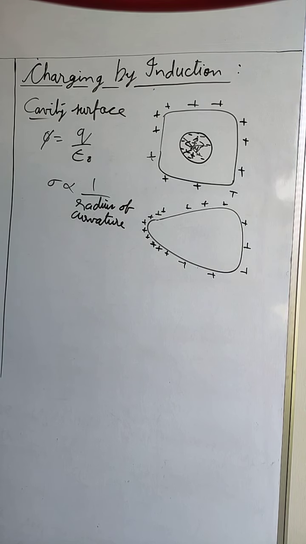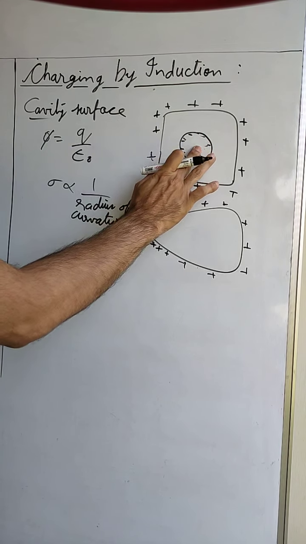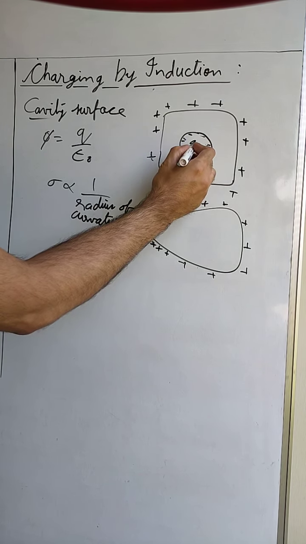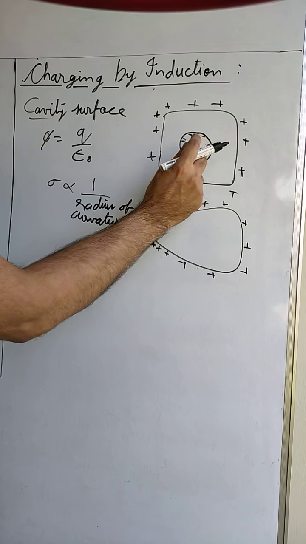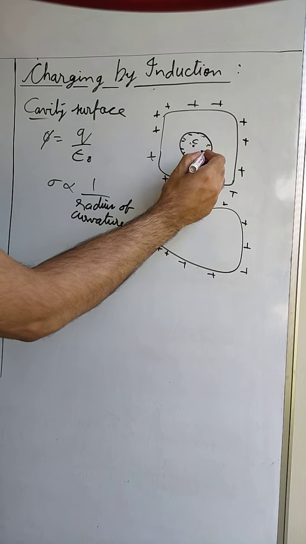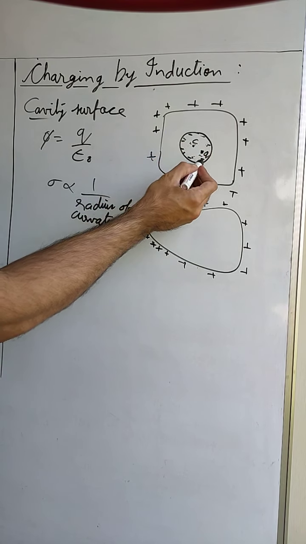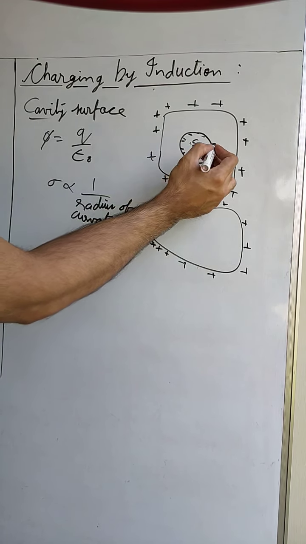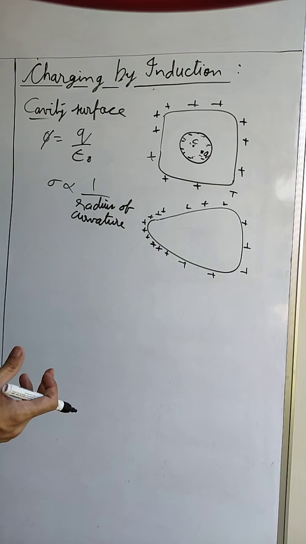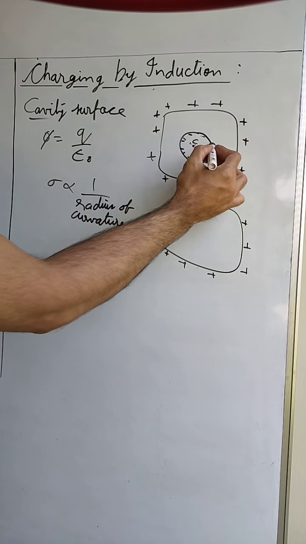Another point is, if charge inside the cavity is moved, let us say the charge is not at the center. Let us say we moved this charge from center to this point. Now what will happen is that the negative charge that was induced inside the cavity will redistribute and adjust itself by density.